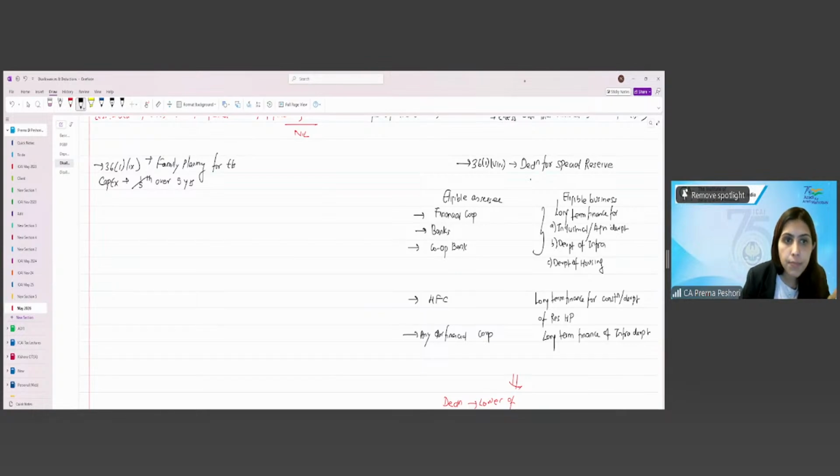Are we clear? Yes or no? So let's just write it over here. Unabsorbed expense treated like unabsorbed depreciation. Clear?